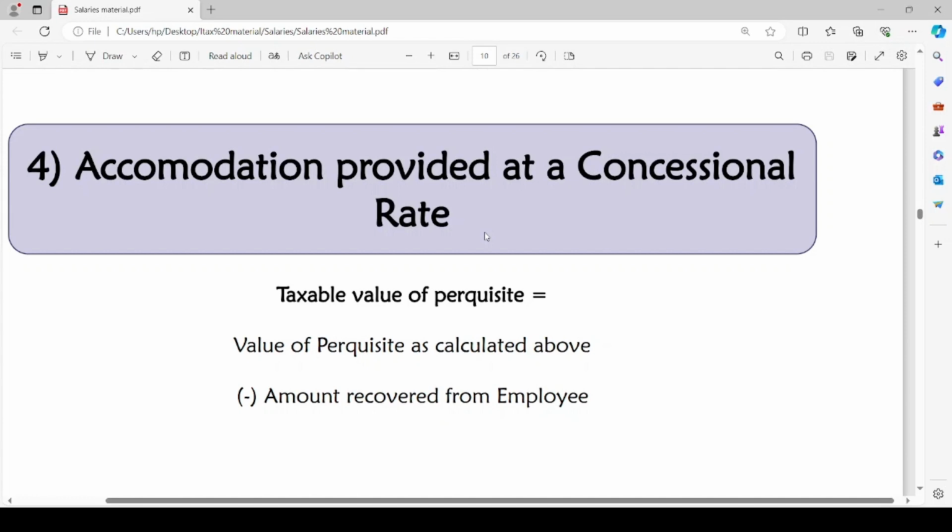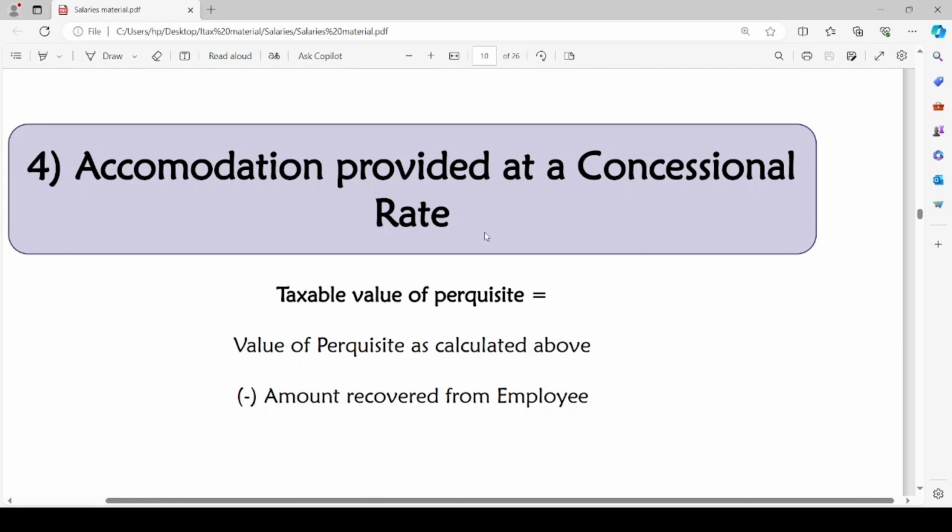That means the employee has paid a certain amount towards such provision of accommodation. In such a case, the value of perquisite we will simply calculate as if the accommodation is rent-free accommodation. From such, any amount recovered from the employee will be deducted.